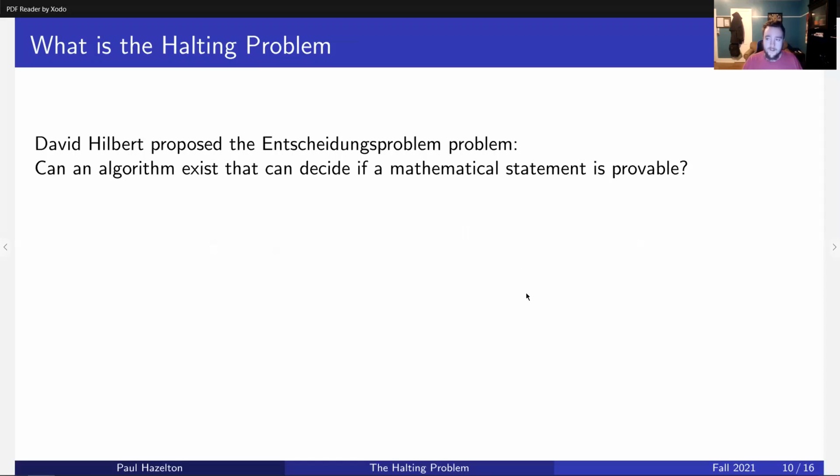So, what is the halting problem? David Hilbert proposed the decision problem, and it is this. Can an algorithm exist that can decide if a mathematical statement is provable? That would be pretty great if we could come up with a statement and maybe it's impossible to prove. So you run it through a computer and the computer tells you whether or not it'll work.